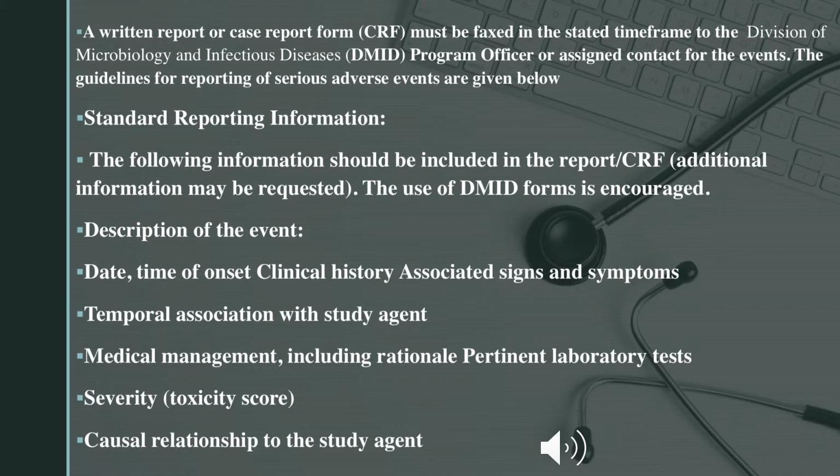We have to describe that particular event, on what date it occurred, what is the time of onset, what is the clinical history associated with the signs and symptoms, what are the temporal associations with the study agent, what is the medical management done, what laboratory tests were conducted, what is the severity score of that condition, and what is the causal relationship to the study agent, that is, whatever drug is being used. All this we have to report to the concerned authority.